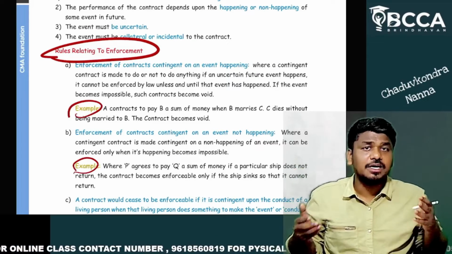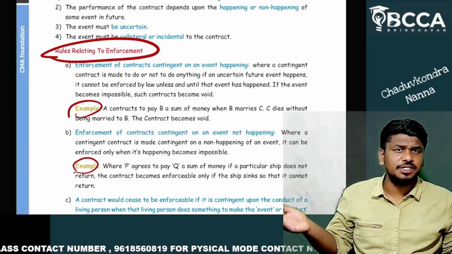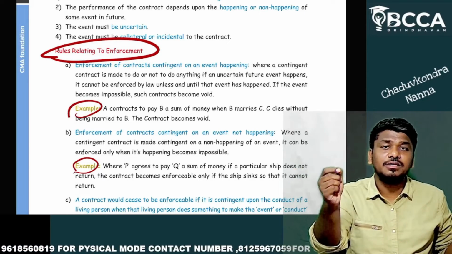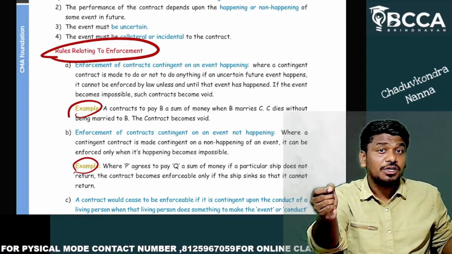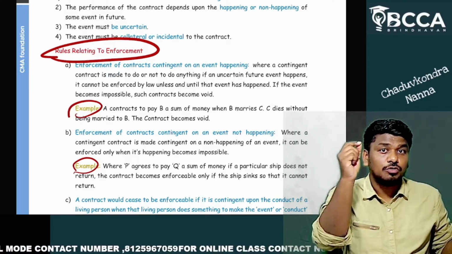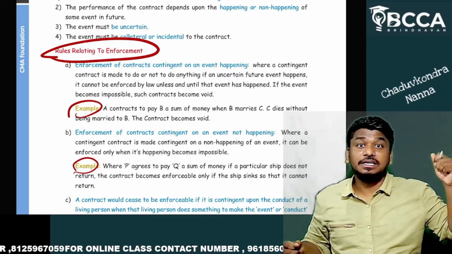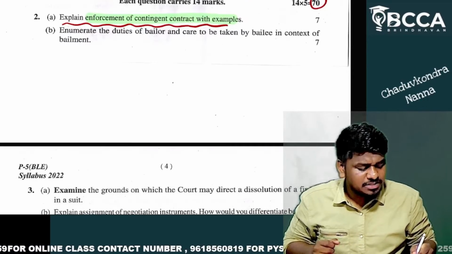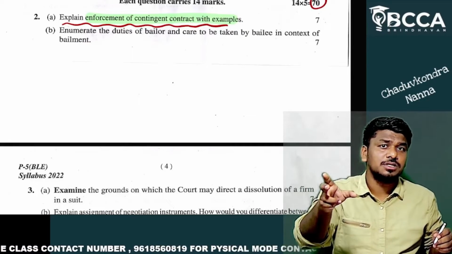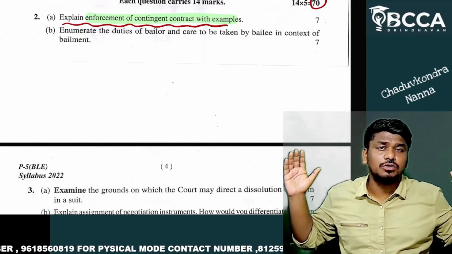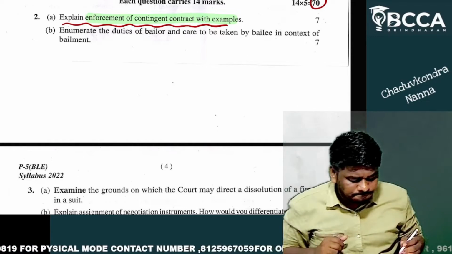Each and everything is provided in our foundation materials. So what is the examiner thinking about? He wanted to analyze your mindset, your concept at the root level, the student's performance at the foundation level. He just wanted to test your knowledge. That's it.